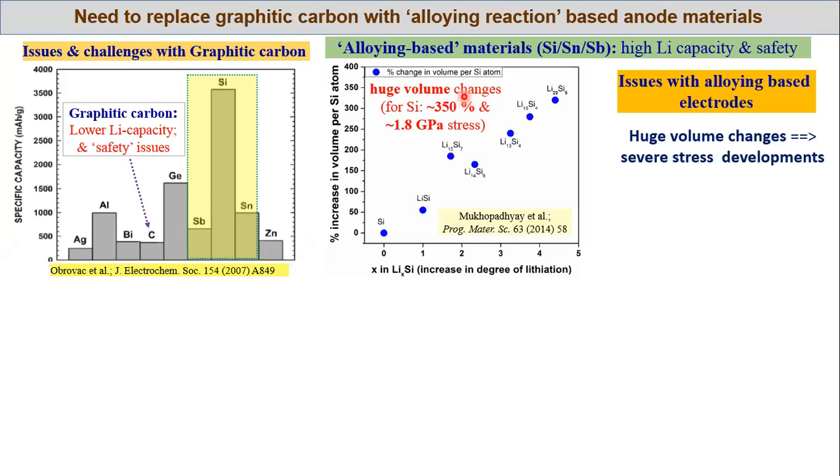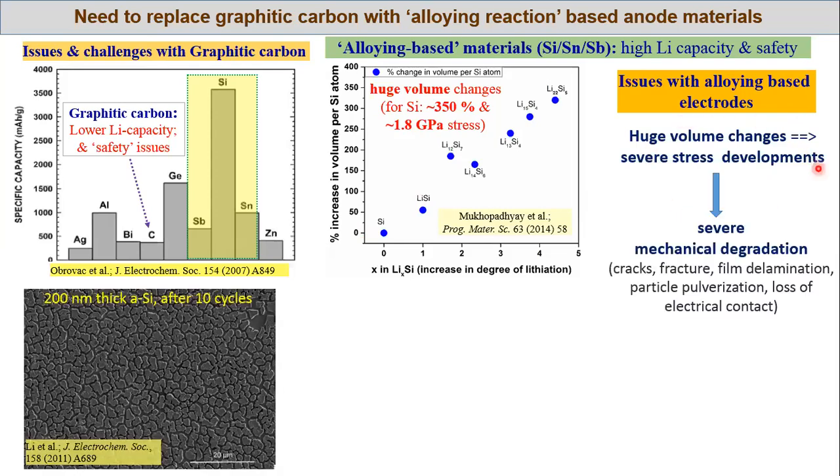And due to this huge volume change upon lithiation, lithiation means lithium storage, what happens? It experiences a huge amount of stress, nearly 2 GPa of stress this material can experience. Due to this stress development, your material will face severe mechanical degradation.